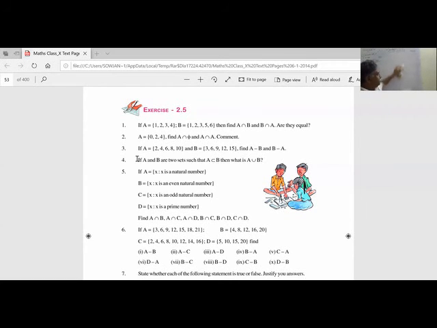Now you read. A is a subset of B. Then what is A union B? So this is B. A is a subset. So A union B is what? A union B is the bigger set, B itself. A union B is B because it contains elements of A and elements of B also. What is A intersection B? It is only A. These are the elements common to both.